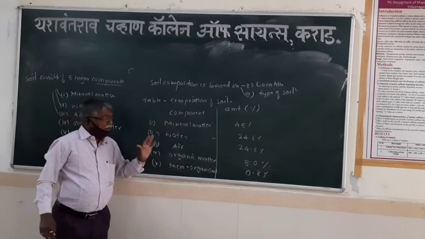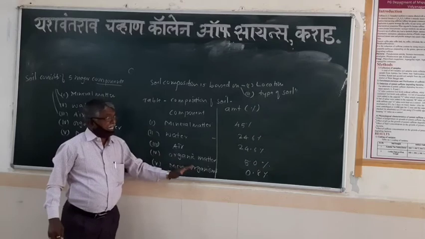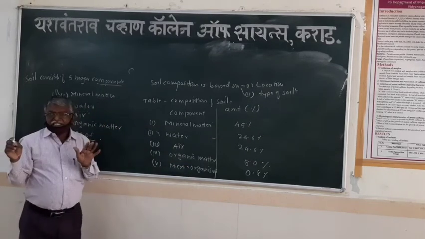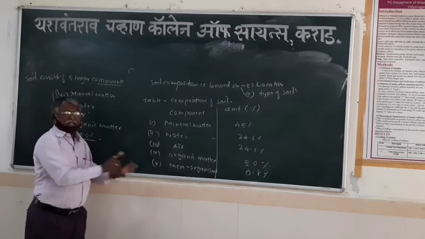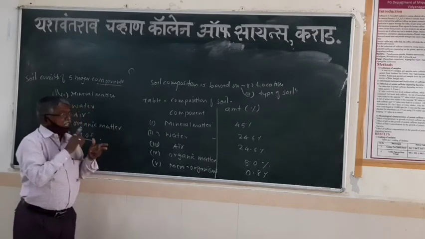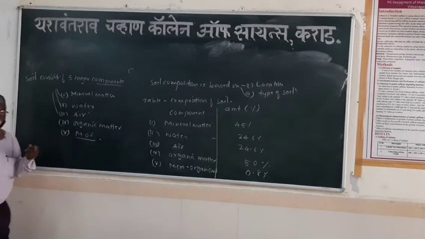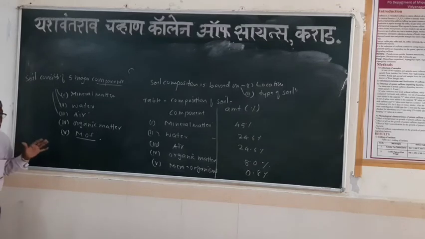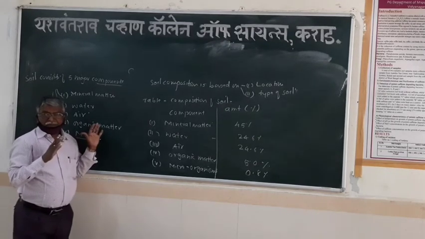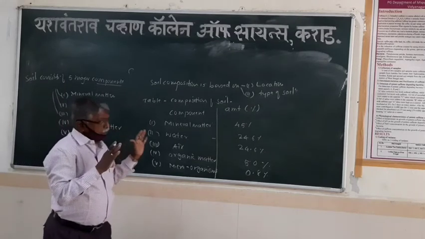So there are hundreds of organisms in the soil, and all these organisms are in this 0.8%. Whatever organisms there are, all are in 0.8%. This includes bacteria, fungi, algae, actinomycetes, viruses, as well as protozoans. All of them are in this 0.8% concentration. So this is the composition of the soil.